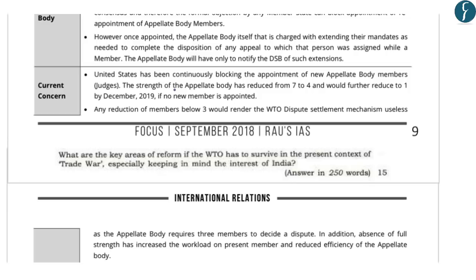Now, this consensus method for the appointment of members to the appellate body has raised concerns in the current times. Now, the current concern is that United States has been continuously blocking the appointment of new appellate body members. And you know that the members to the appellate body are selected by a consensus method. That is why the objection of United States is not leading to appointment in the new appellate body. So in this context, the strength of appellate body has reduced from 7 to 4 and it would further reduce to 1 by December 2019 if no new member is appointed.